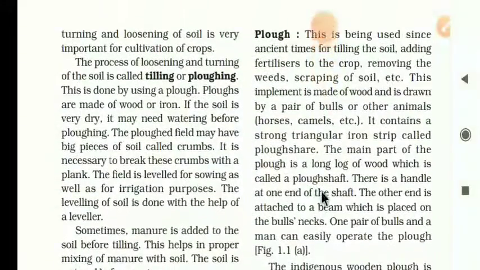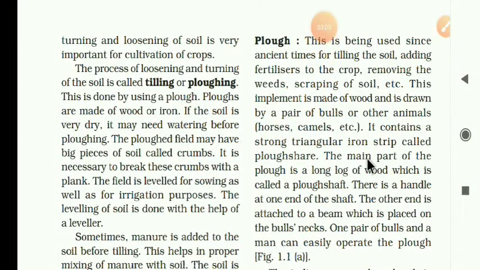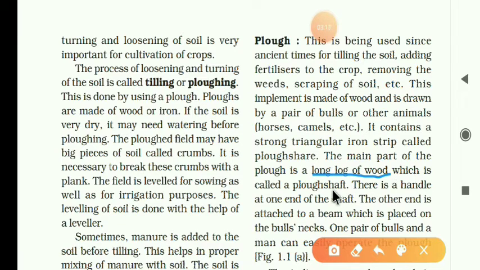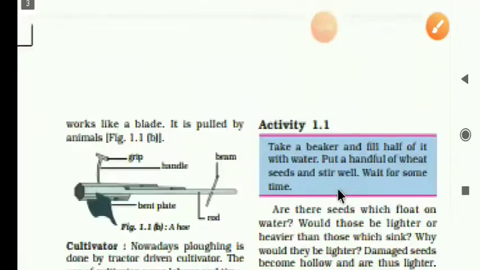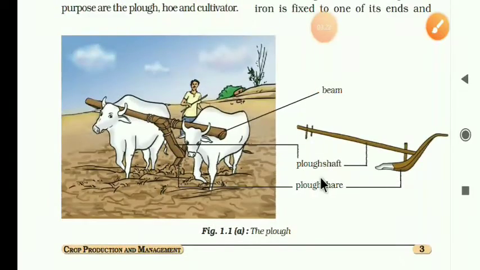Now, the main part of the plow is a long log of wood, a piece of wood, which is called the plow shaft. Look at the diagram. Where is the plow shaft? See, this long log of wood is called the plow shaft.